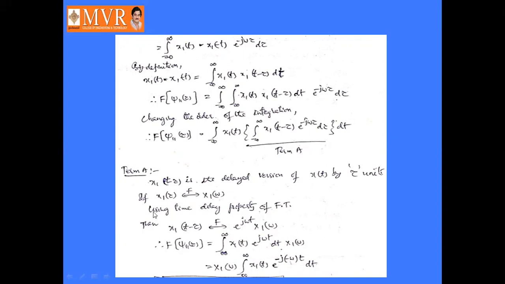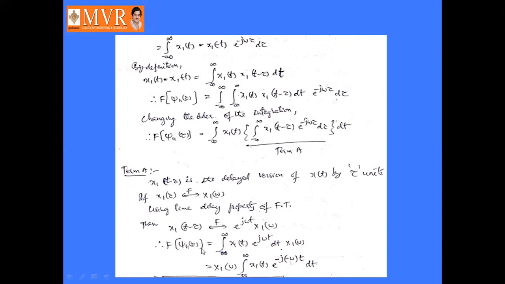Here x1 of t minus tau is the delayed version of x1 of t by tau units. If the Fourier transform of x1 of t is X1 of omega, now using the time shifting property, the Fourier transform of x1 of t minus tau is nothing but e power minus j omega t into X1 of omega.